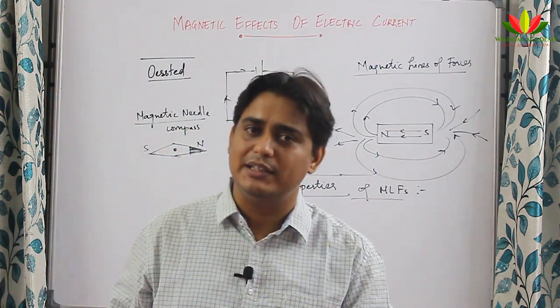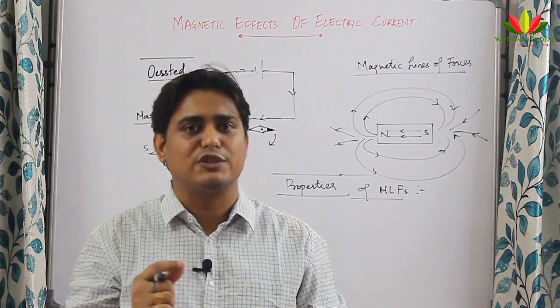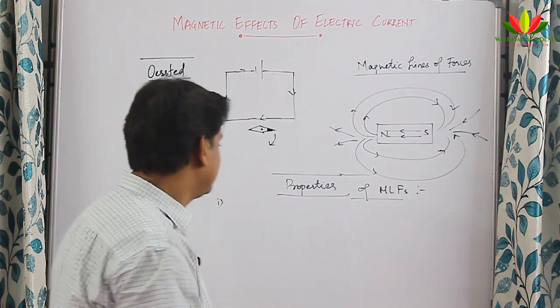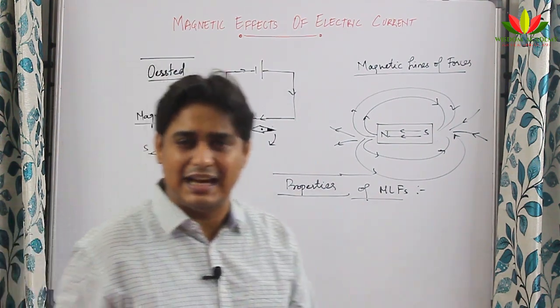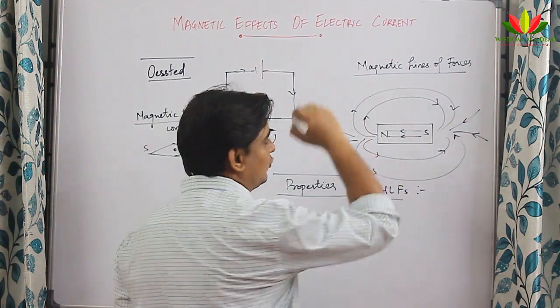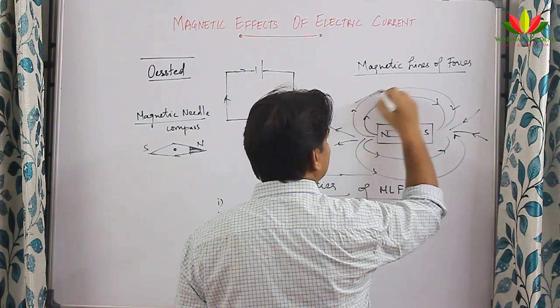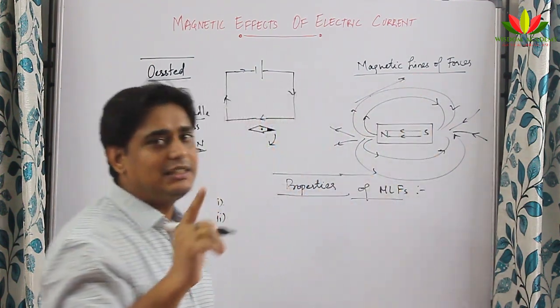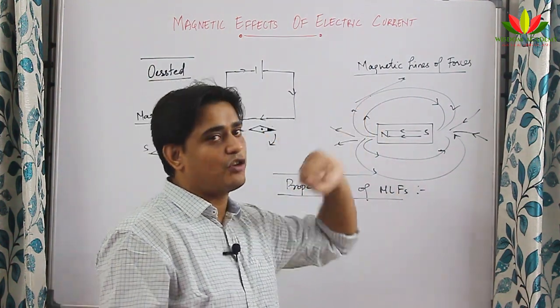So this is the first point, that externally magnetic lines of force are from north to south, internally it is from south to north. The second property of magnetic lines of force is that if you take any line of force and you draw a tangent, since it is a curve, I can draw a tangent here. If I draw a tangent on any magnetic line of force, it will give me the direction of magnetic field.